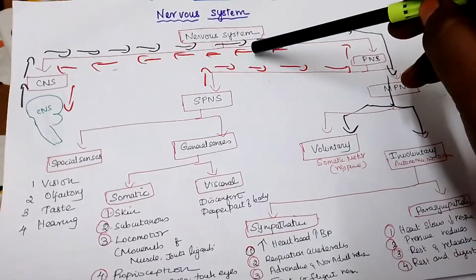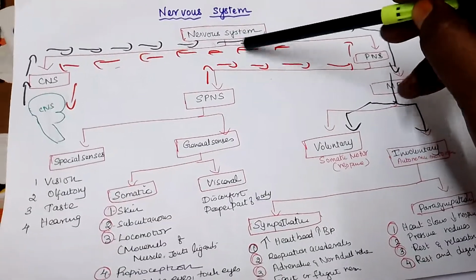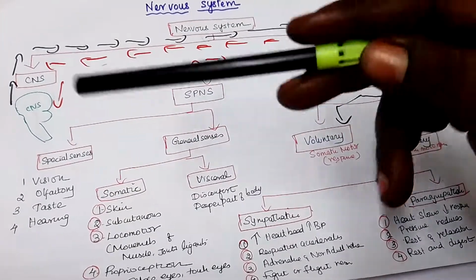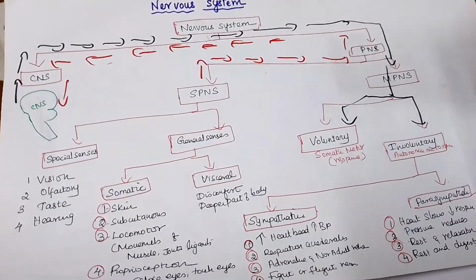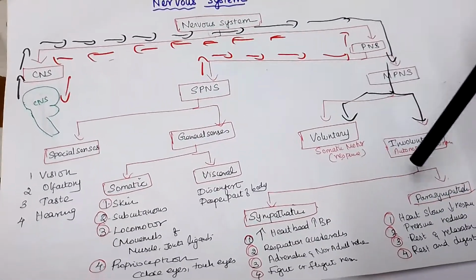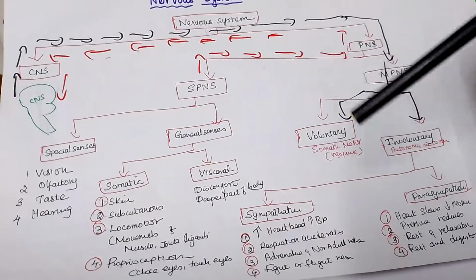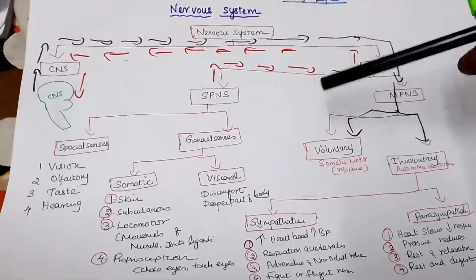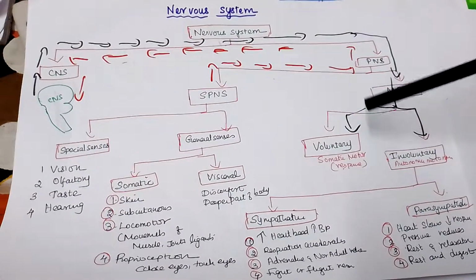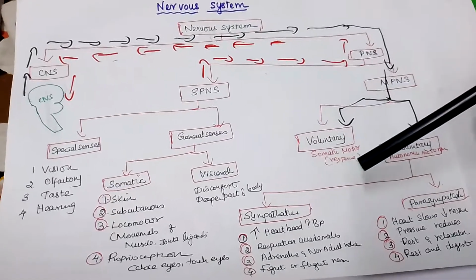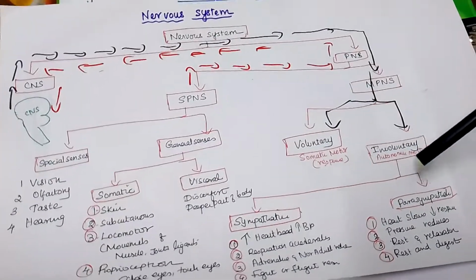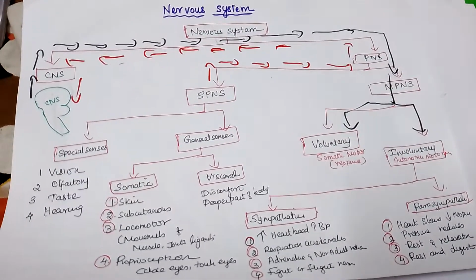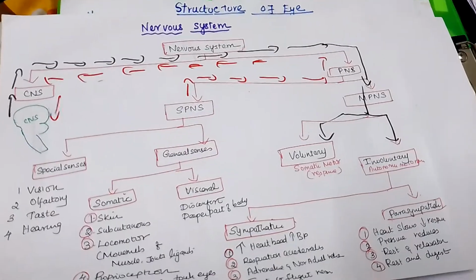But commonly when they ask about the nervous system, you have to divide the nervous system into all of this, not only the central nervous system. Though the central nervous system is so important, without the peripheral nervous system there is no use of the central nervous system. So this classification will be very helpful for you. In one glance you can remember, and you can write the functions of the central nervous system and the functions of the peripheral nervous system. Learn it with this diagram, it will be easy for you to remember. Okay, thank you.